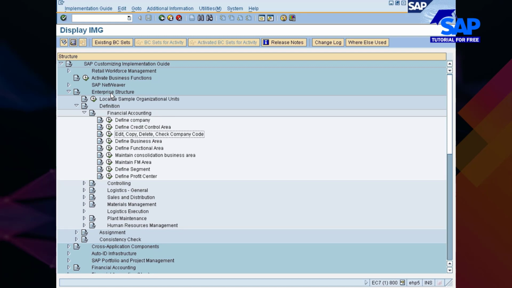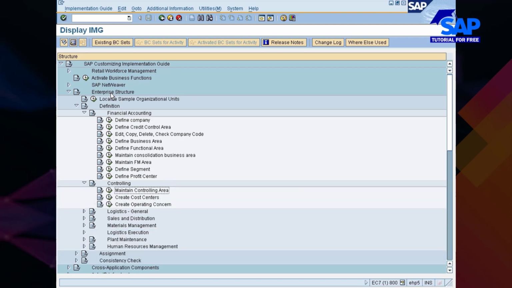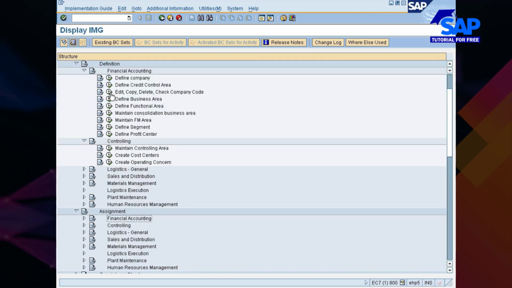We have defined credit control area. We have defined company code. We have defined business area, functional area, and then we have defined consolidated business area, maintain FM area, and then we went into controlling module section of the definition part, wherein we have maintained control area. We have created operating concern as well, and then we went into the assignment section where we have established links